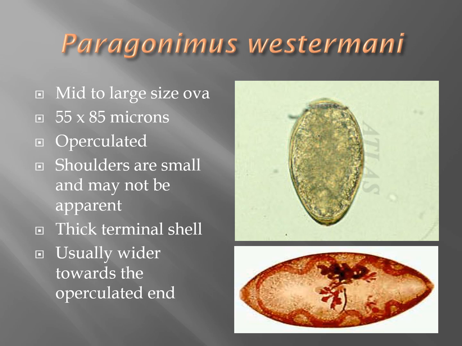Diphyllobothrium latum, on the other hand, has a thinner shell and is more oval in shape.